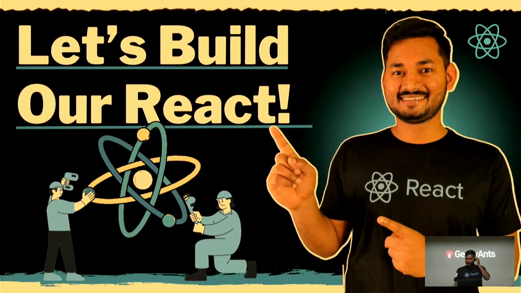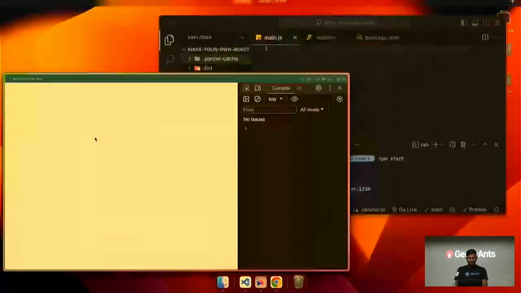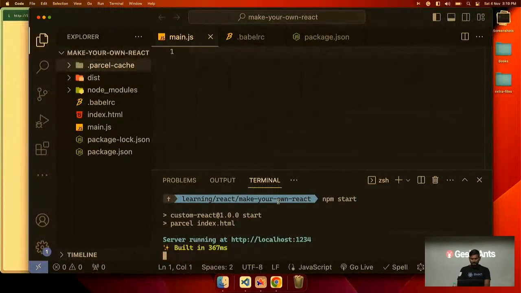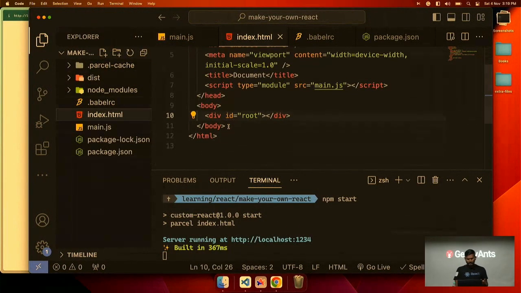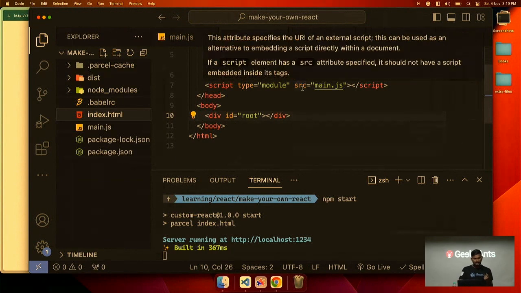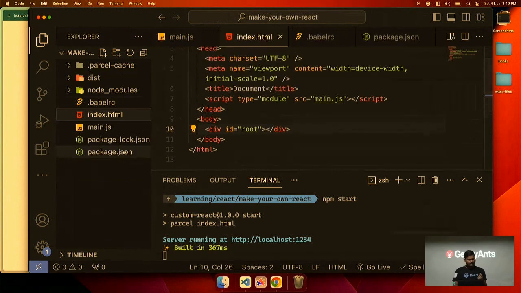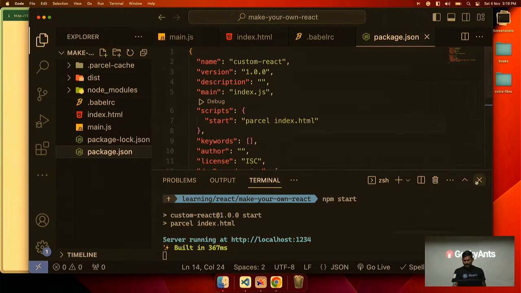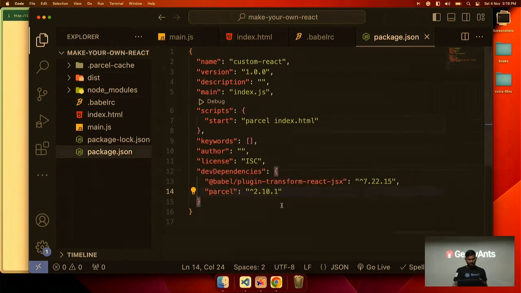So now let's build our own React. I have set up one basic simple project, and it is nothing but only running a server with an index HTML file. It has one main.js file connected. And if I show you the dependencies, I have not installed React anywhere. I'm using Parcel to bundle my code, and I'm using Babel.